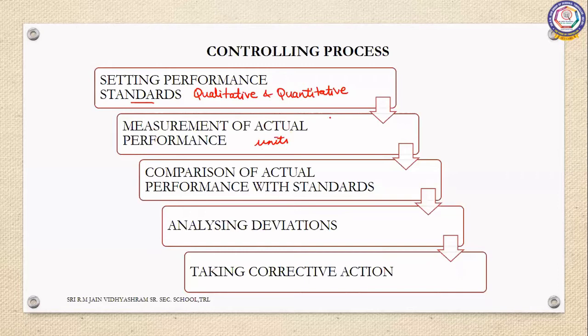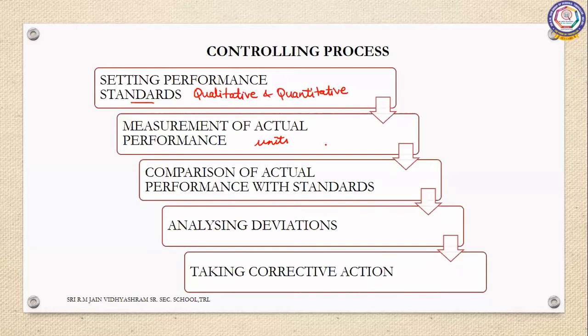If you have fixed a quantitative standard, based on that quantitative standard only you have to measure the actual performance. If you're giving the target to an operator as 100 units per day, then you cannot change it when it comes to actual performance. The same 100 units of production has to be measured, whether it is done or not. So the units which are used while fixing the standard should be used for measuring the actual performance also.